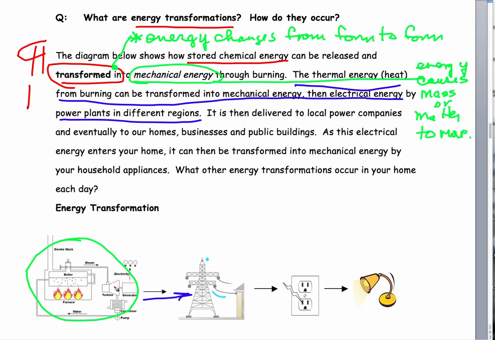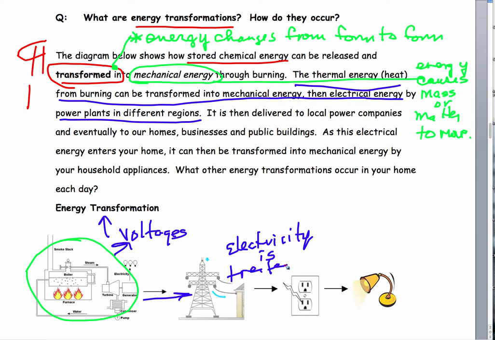High voltages, really high voltages, are coming out of power plants and going onto the power lines, and then between the power lines and our homes or businesses, the electricity is treated, or damped down, so that it can be transformed down to lower voltages so that we can use it